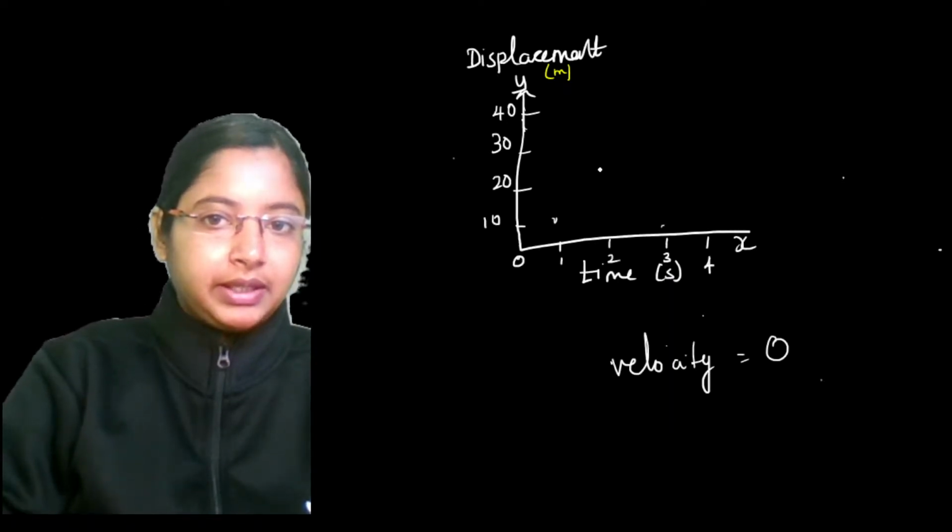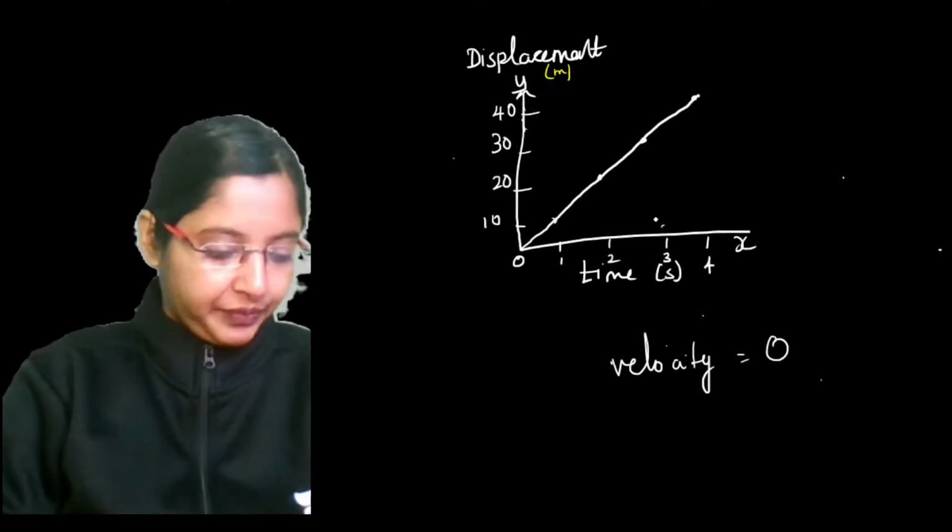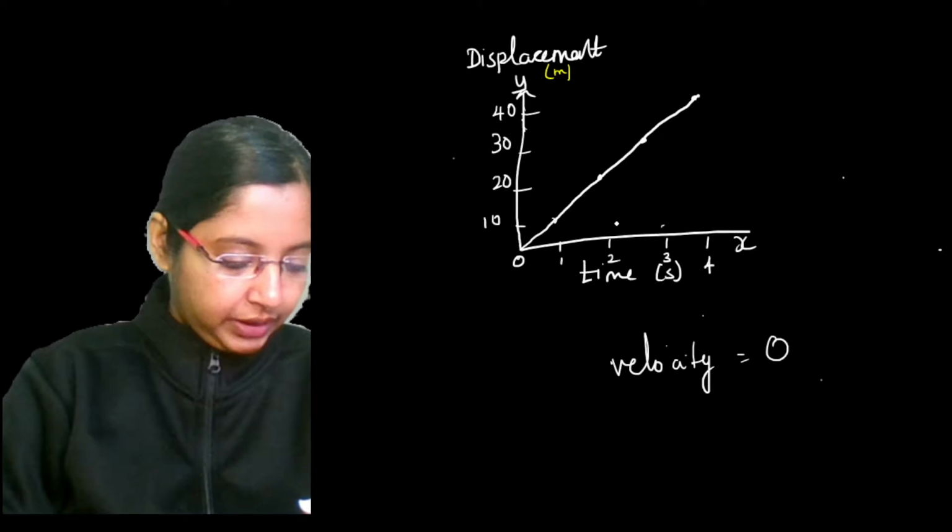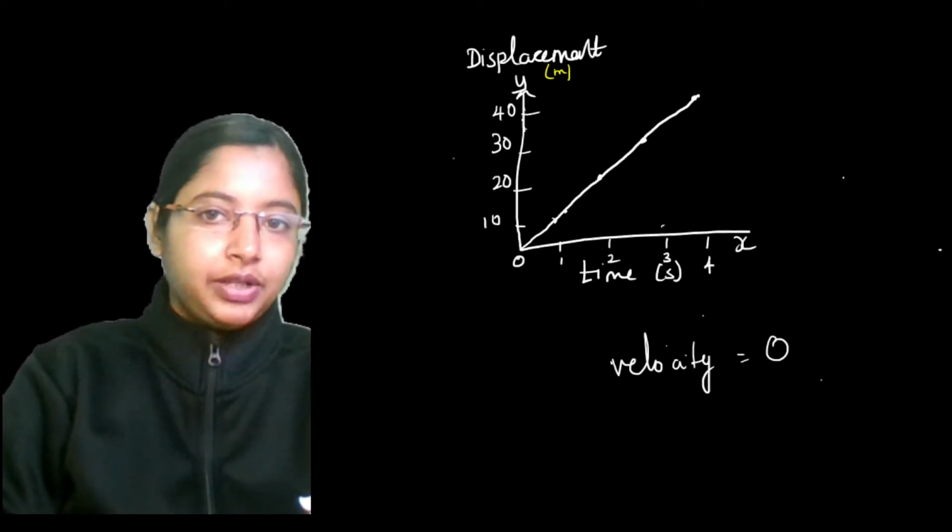Second 2, another 10 meters, second 3, another 10 meters, second 4, another 10 meters. Then what you get is a straight line. Right? Yes, Ankit Singh. So then you get a straight line.